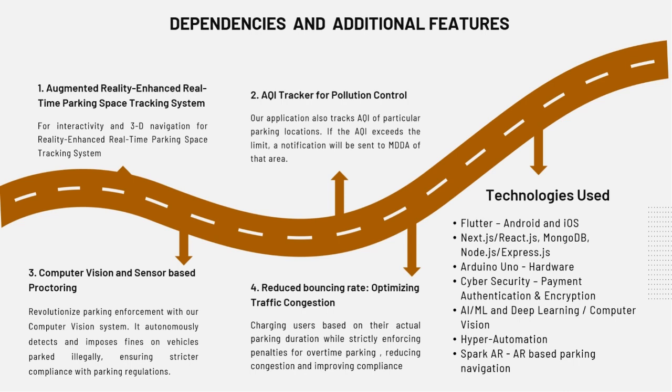We are using an augmented reality enhanced real-time parking space tracking system. We are using computer vision to detect the illegally parked vehicles. We are also making use of the air quality index, and if we see that the air quality index exceeds a limit, then a notice or a pop-up will be generated to the government of India that they need to take care of that particular parking spot. Then we are also using certain things to reduce the bounce rate, for example the dynamic pricing model.